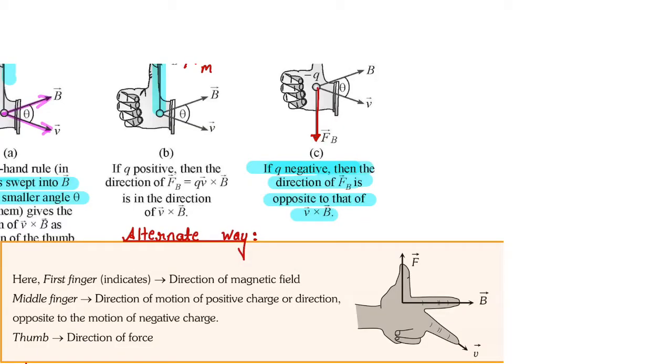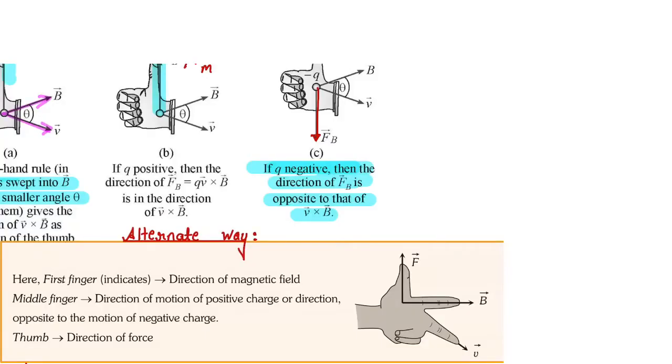The first finger, the index finger, indicates the direction of the magnetic field. The middle finger shows the direction of velocity of the positive charge. The stretched thumb gives us the direction of force on the positive charge.